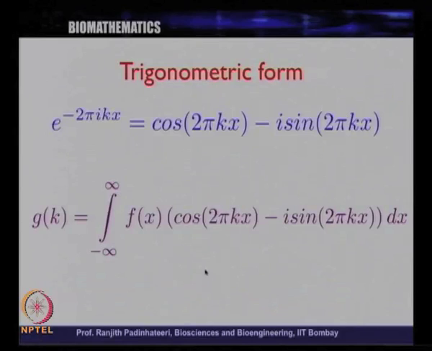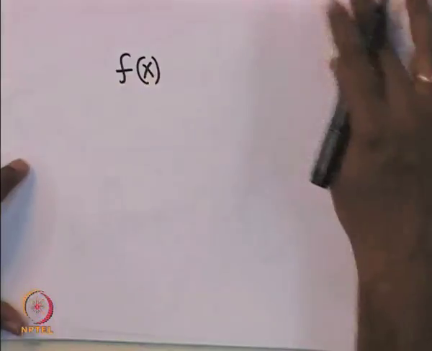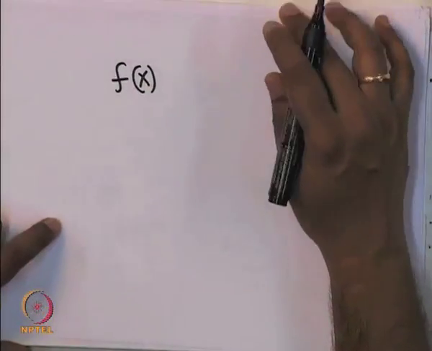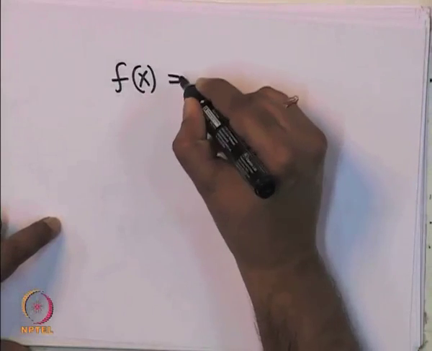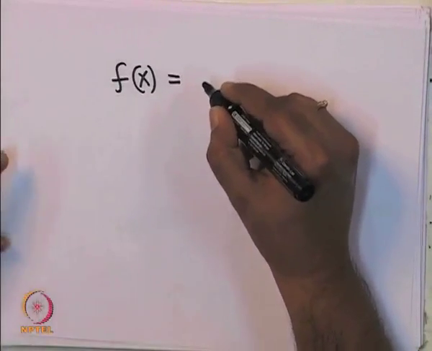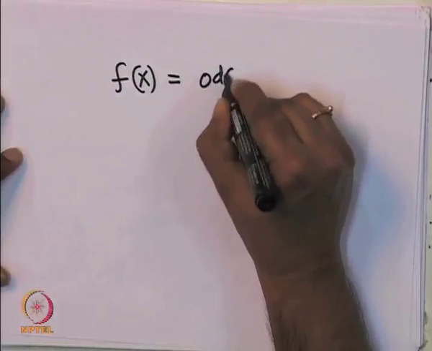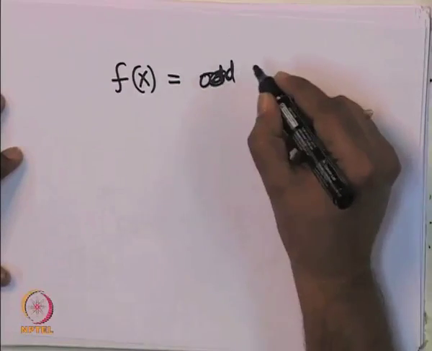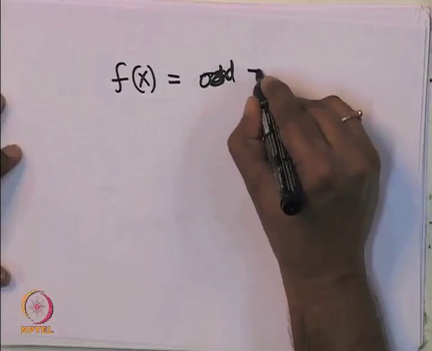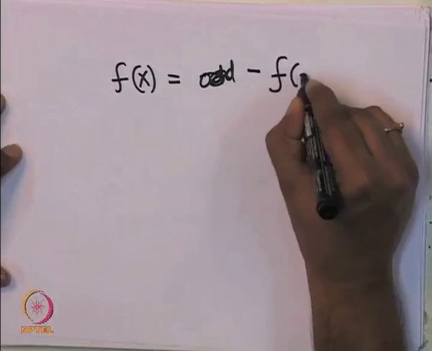So, what does that mean? What is the advantage of having this? Let us say that you have f of x which is an odd function. What does that mean? f of x is equal to minus f of minus x.